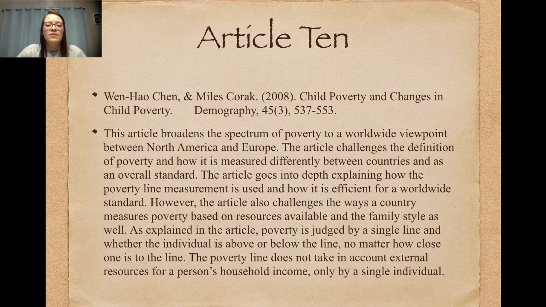Article 10. This article broadens the spectrum of poverty to a worldwide viewpoint between North America and Europe. The article challenges the definition of poverty and how it is measured differently between countries and an overall standard. The article goes into depth explaining how the poverty line measurement is used and how it is efficient for a worldwide standard. However, the article also challenges the ways a country measures poverty based on resources available and the family style as well. As explained in the article, poverty is judged by a single line and whether the individual is above or below the line, no matter how close one is to the line. The poverty line does not take into account external resources for a person's household income, only by a single individual.